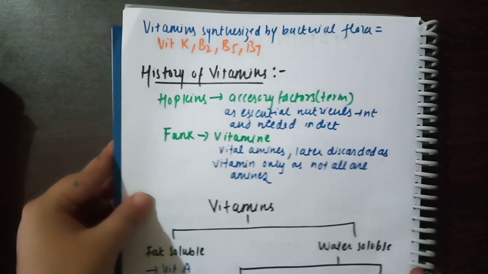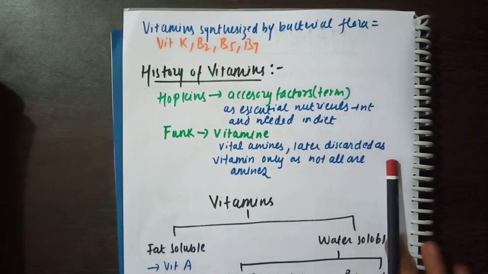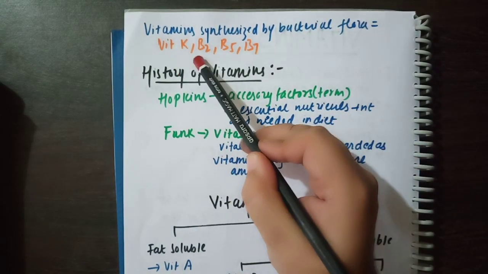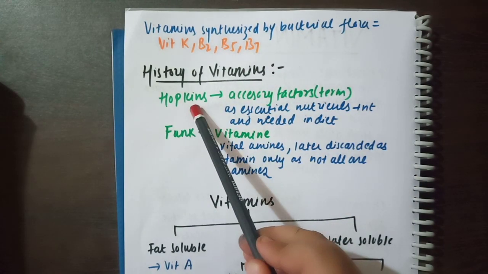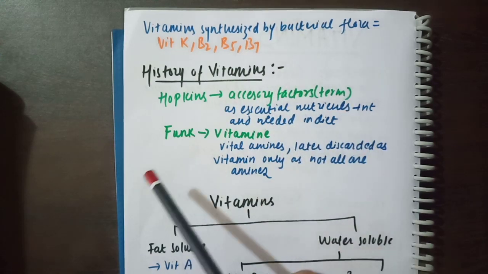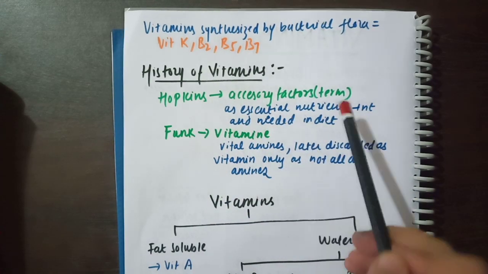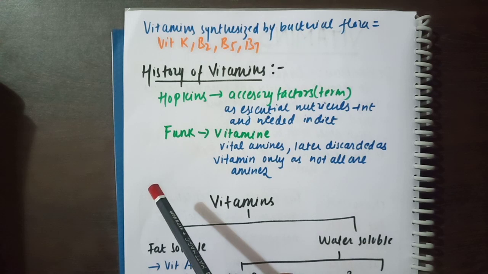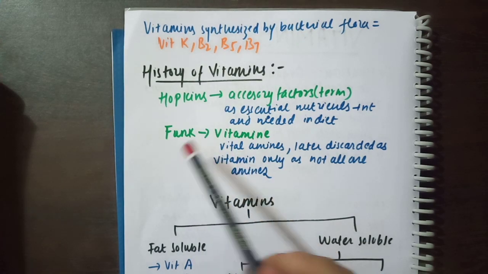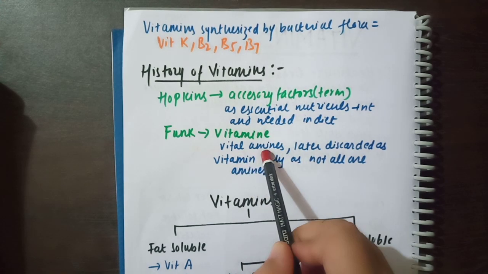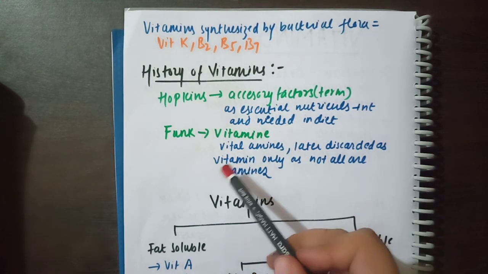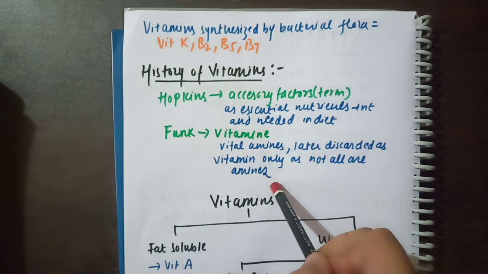Now moving on, vitamins that are synthesized by the bacteria are vitamin K, B2, B5 and B7. Now when we talk of the history of vitamins, Hopkins named vitamins as accessory factors because they were essential nutrients that were needed in the diet. And Funk named vitamins as vitamine, that is vital amines, which was later discarded because not all the vitamins are amines.